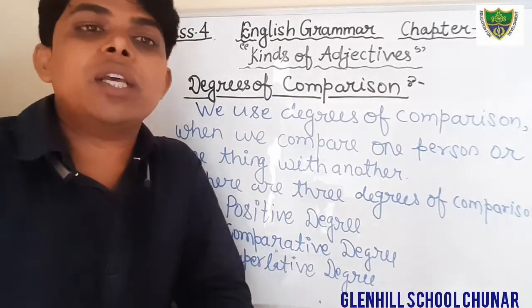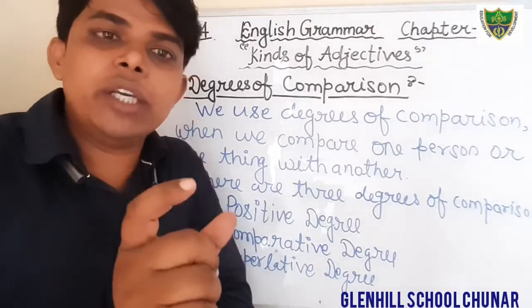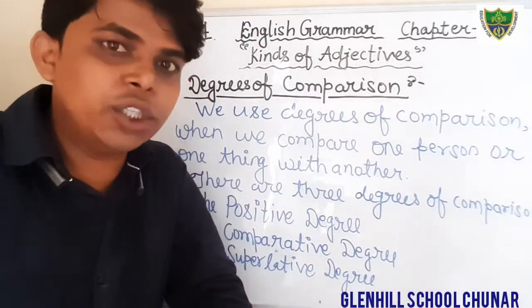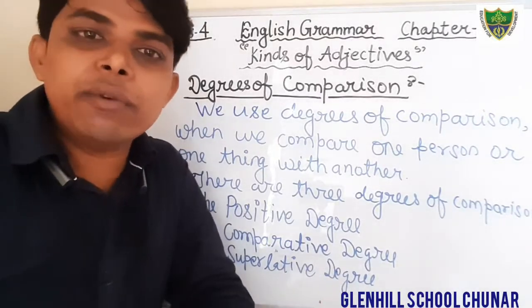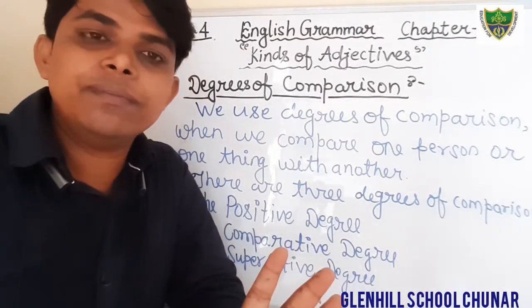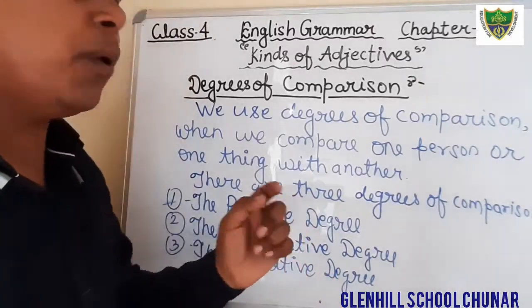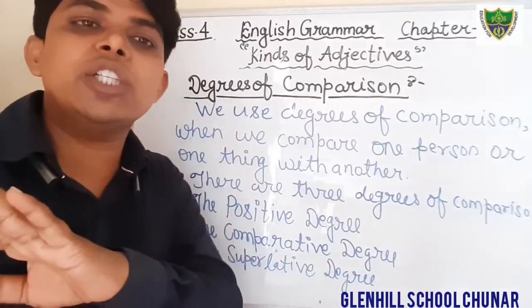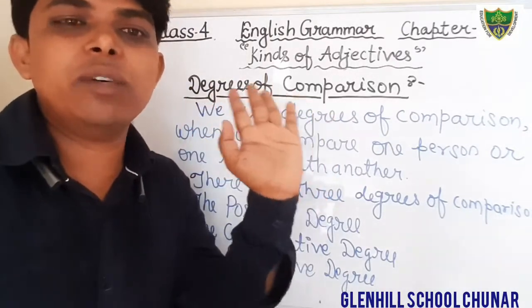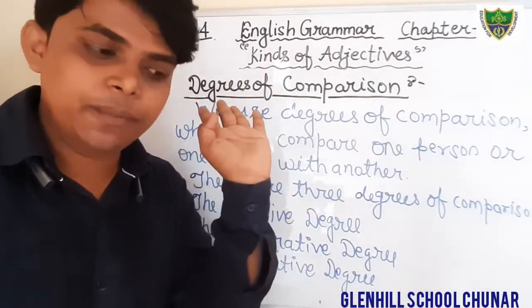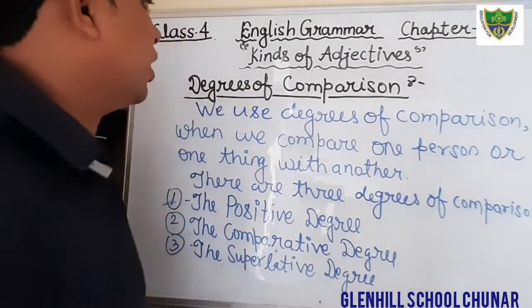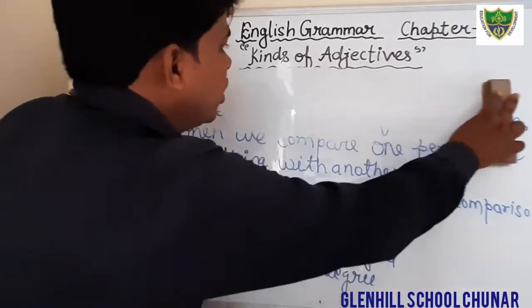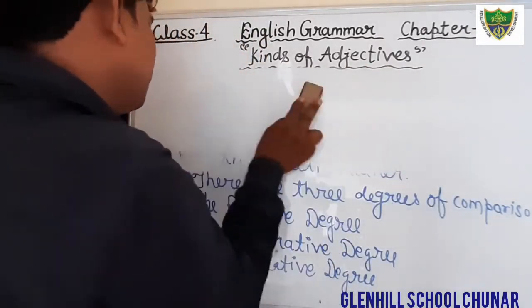For example, he is a good boy. So here the word good is positive degree. You can say also good is an adjective. There is no comparison with anyone. He is a single person. Therefore, that is positive degree. Keep in your mind that in positive degree there is no comparison at all with anything, with anyone. First we will write, then you can understand very well. I am going to erase it, and you will also write all these things in your notebook.